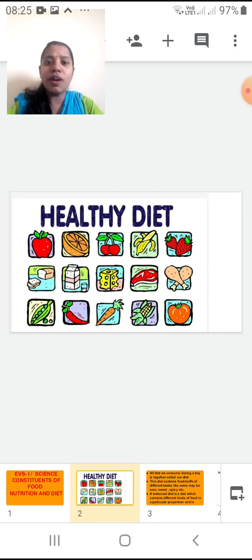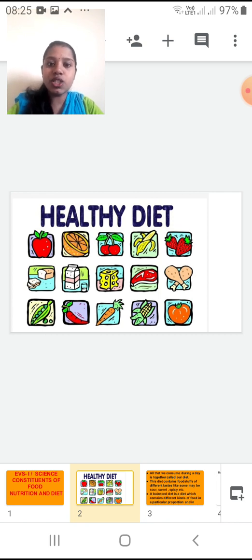If you are eating vada pav, junk food, pizza, burgers, they will not come under healthy food. Here, as you can see, there is an apple, oranges, berries, banana, strawberries. These are fruits which are going to provide you with good energy. Why do we take in food? We take in food because food gives us energy, and that energy you can use for carrying out different work and activities in your daily life.